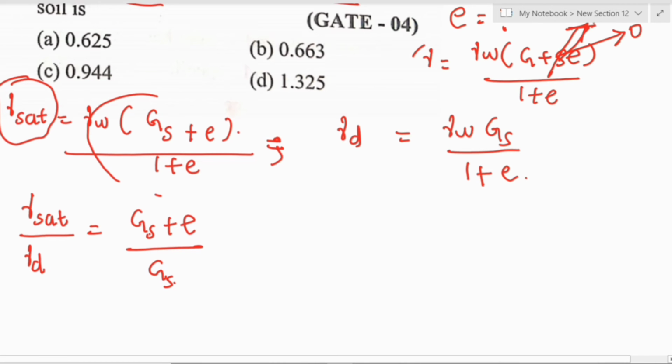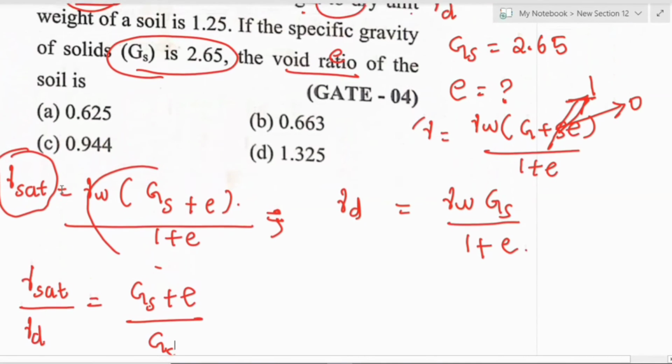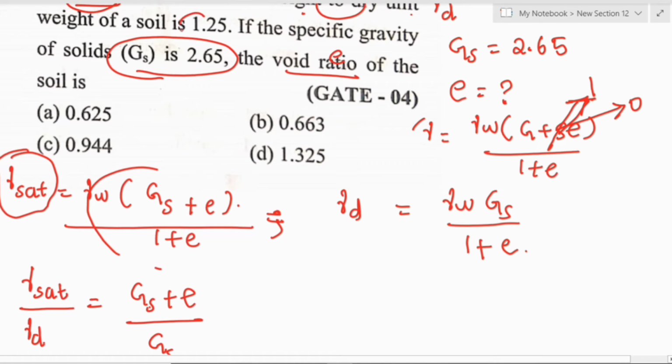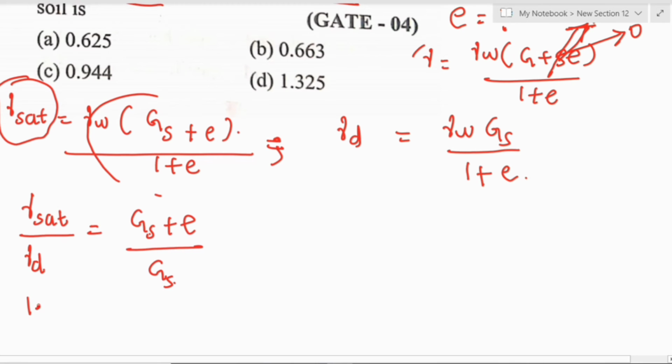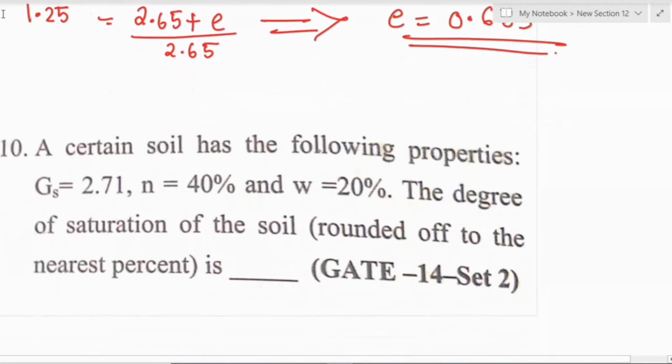So we already know that gamma saturated divided by gamma D is 1.25. Substitute that, and GS is also given as 2.65. So 2.65 plus E divided by 2.65. While solving, we get E equal to 0.663. So our answer is A. Very easy.